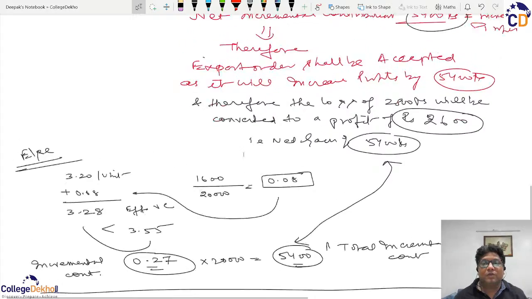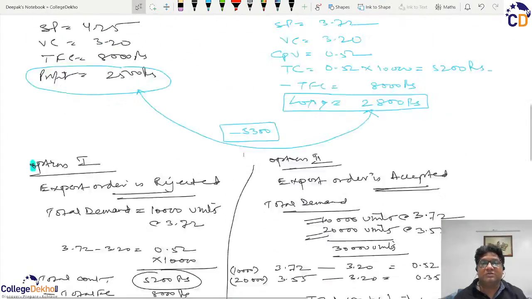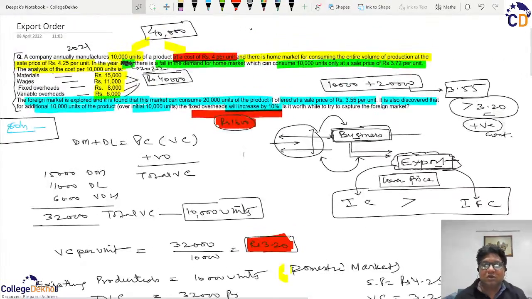So I hope this question will be of very much help to you, and this is a very important question. Whenever there is a paper of management accounting at any level, that is graduate or postgraduate, such a question is quite a certainty.